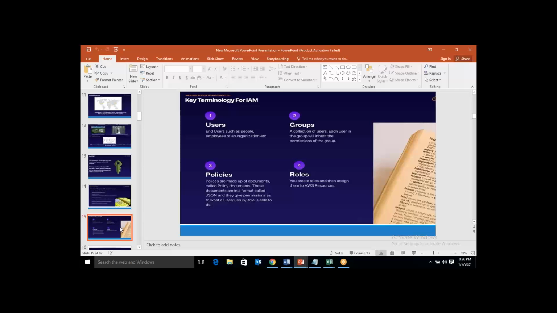Policies are nothing but documents called policy documents. These documents are in a format called JSON language. These policies are developed by the developers, and we don't have anything to change in the permissions. But there are already pre-created policies which we can attach through the management console, which we will be doing in the further classes. And roles are nothing but something we can create and assign to the AWS resource. Even on this we will be doing some labs in the EC2 section by integrating the EC2 service with the IAM service. So this is the end of this particular IAM service, guys.